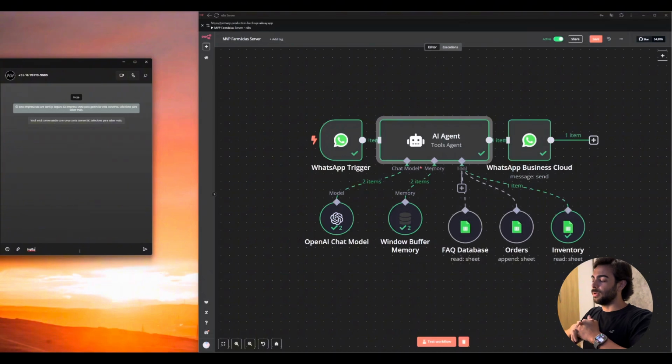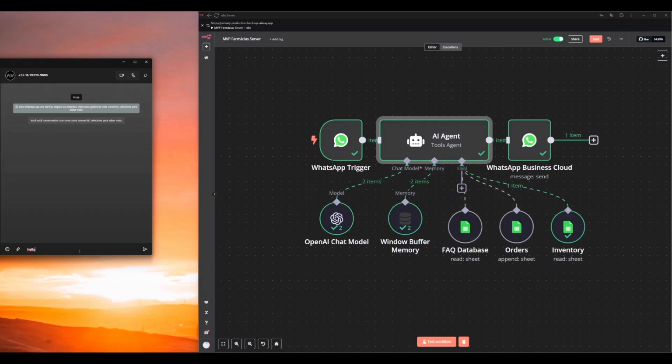Because in the real world we're going to connect to a system that the pharmacy uses, and this is still basic, connected to sheets, just to be an example. So sorry about the mistakes in the video. So let's go.